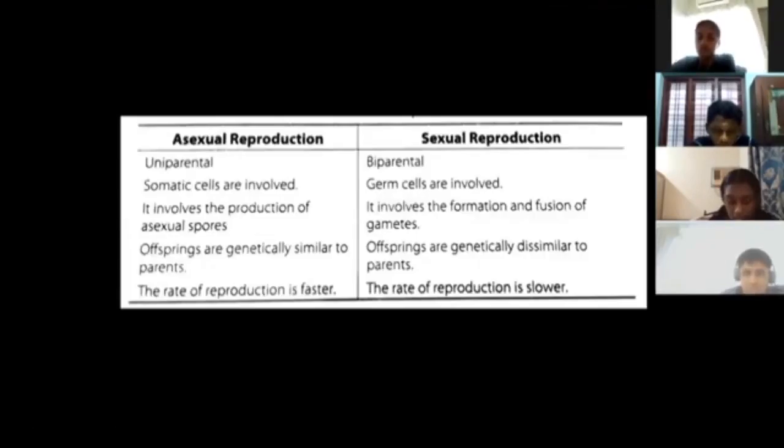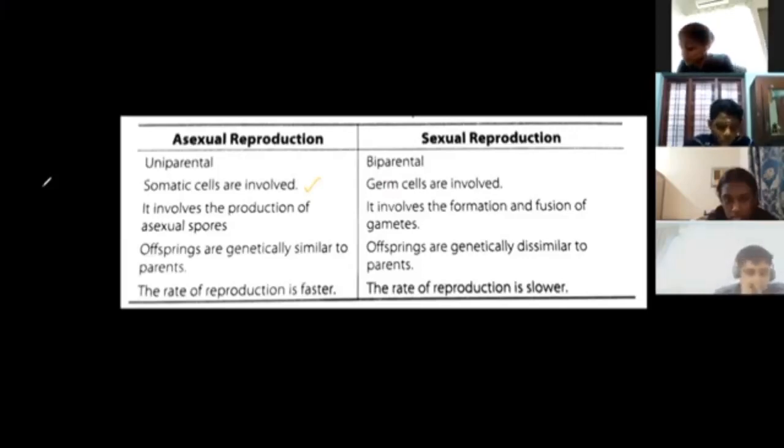Now we are coming to the main thing, which is how organisms reproduce. There are two kinds of reproduction which you already know. Major classification as asexual reproduction and sexual reproduction. Asexual reproduction, of course, is going to be uniparental, only one parent is involved, and sexual reproduction is going to be biparental. And in asexual reproduction, somatic cells are involved. What is meant by somatic cells? There are two kinds of cells. You can say somatic cells, and as far as plants are concerned, we can say vegetative cells as well, somatic or vegetative cells.